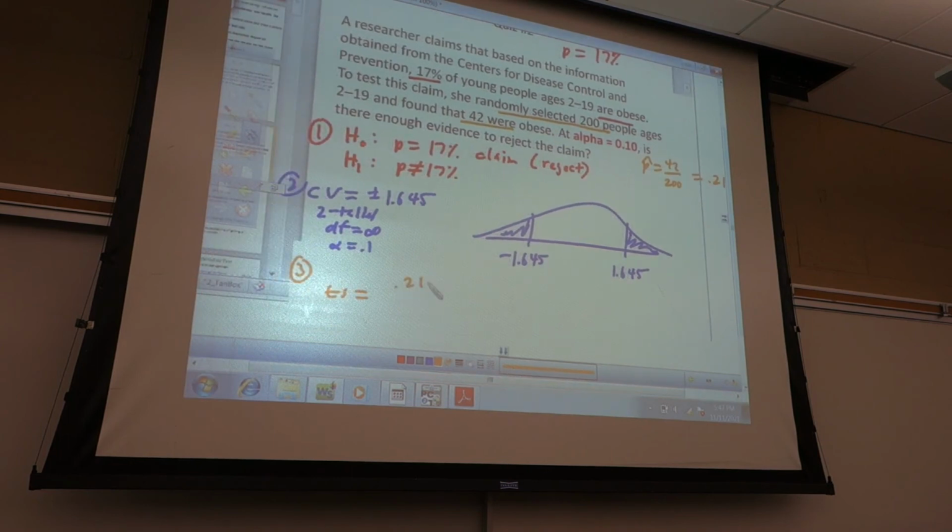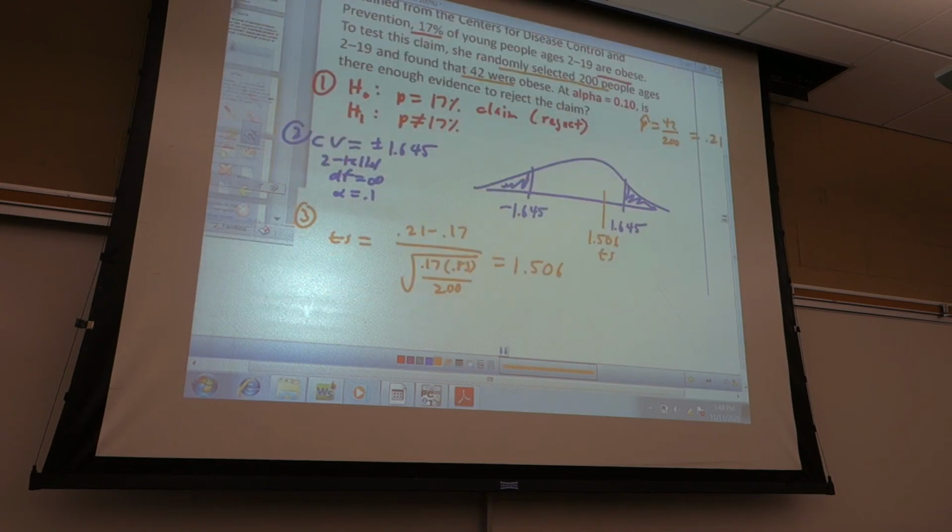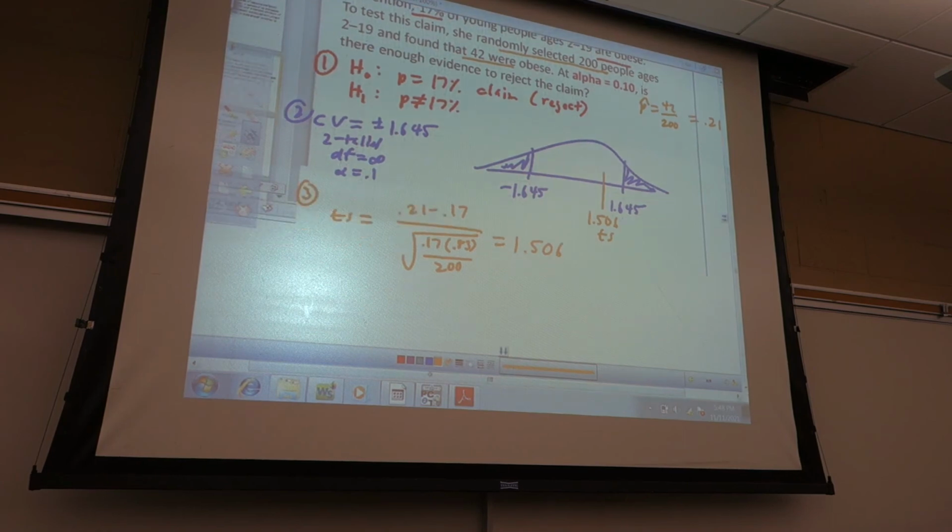So 0.21 minus 0.17 over, let's see, 0.17. If my p is 0.17, then my q is 0.83, over 200. And you got 1.506, most of you, I think? Yeah, or something like that, because I'm very close to that. So 1.506, that's my test stat. If you're off by a little bit, that's not a big deal. 1.50 to 1.51 is just fine.